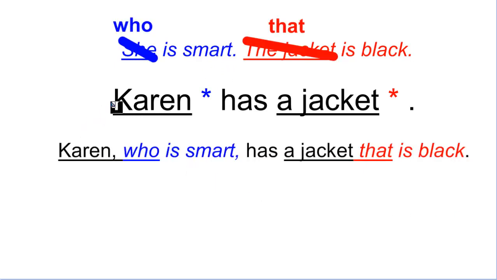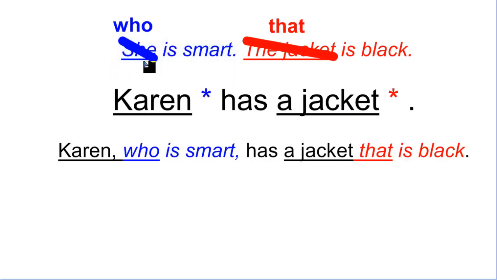Okay, and let's do it. First of all, Karen is a person. So I'm going to say, Karen, who is smart, has a jacket. A jacket is an object, so I'm not going to say who because it's an object. I'm going to say that is black. An important thing, we don't repeat the complete idea.